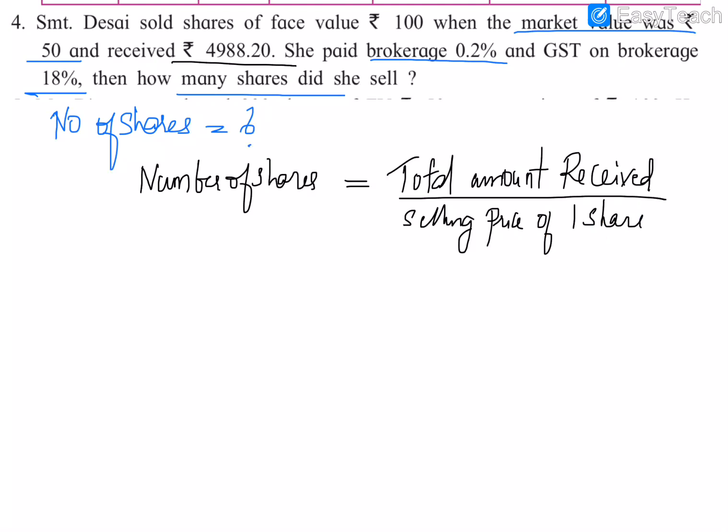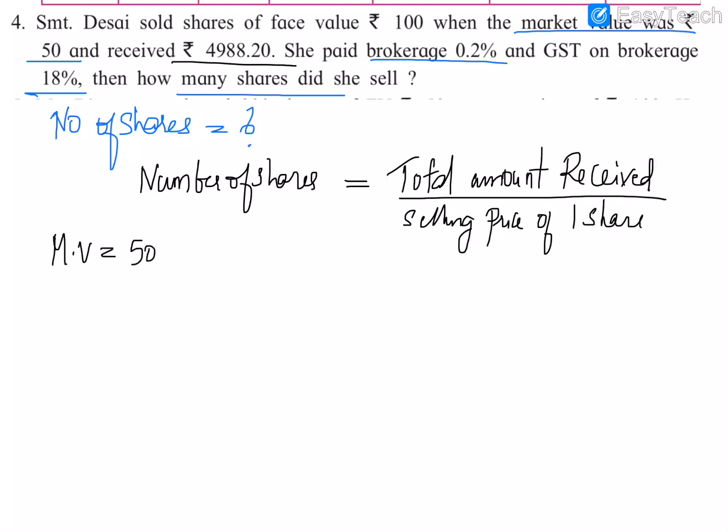So for finding the selling price of one share, we first need to calculate the brokerage of one share. Since we are selling the shares, we need to subtract the brokerage from the market value. First we have to find the brokerage, then subtract it from the market value.